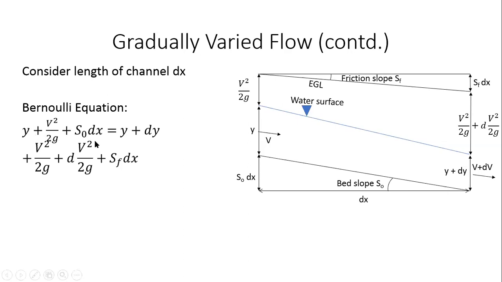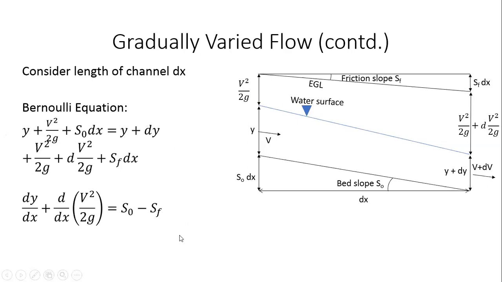y is on both sides, that gets cancelled out. v square by 2g on both sides gets cancelled out. And then I'm left with S naught dx equal to dy plus dv square by 2g plus S_F dx. So if I divide this equation by dx on both sides, I'm left with dy by dx plus d by dx of v square by 2g equal to S naught minus S_F. So this is fairly straightforward, right? I've just taken this equation, cancelled out the terms, and then divided both sides by dx.